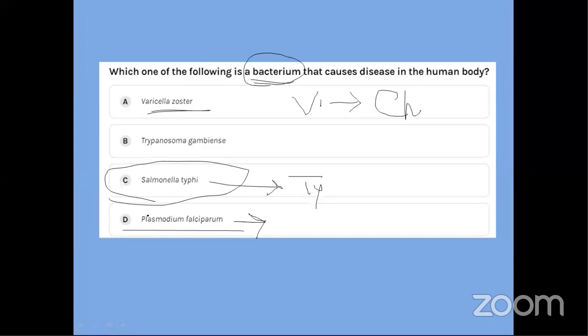Actually, I'll give you all a hint. Plasmodium Falciparum and this both are basically the same thing. Trypanosoma Gambinzi and Plasmodium Falciparum are the same type of organism. So any hint on that?